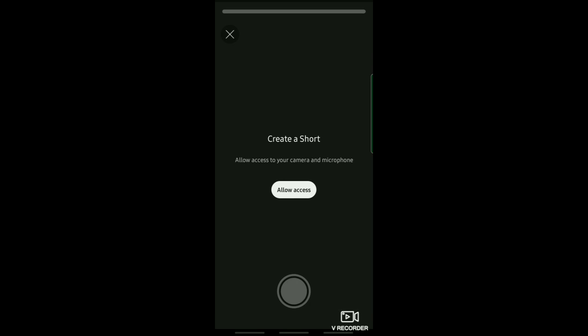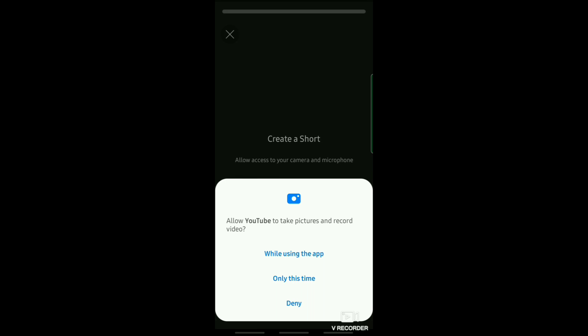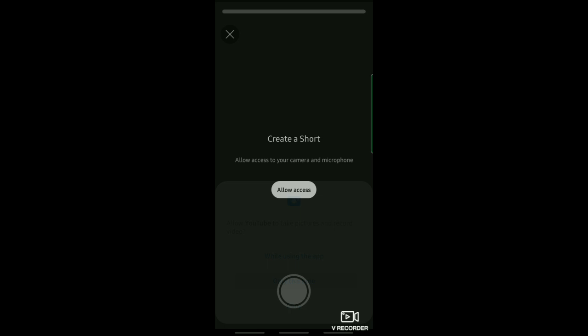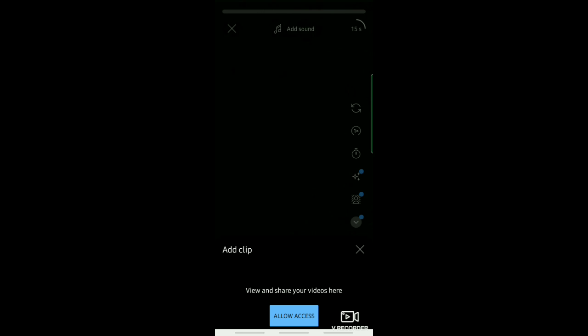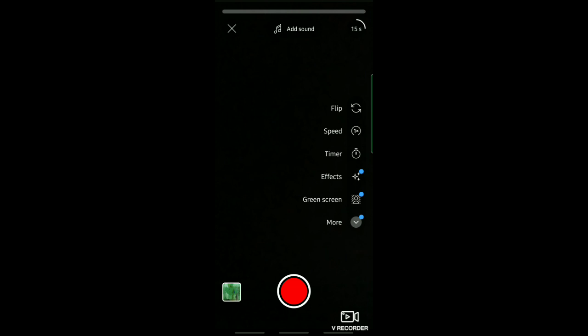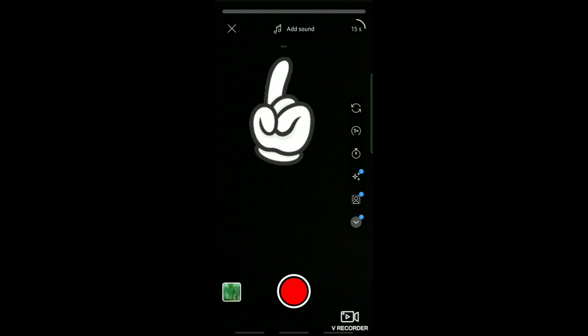So first, what you're going to do is to create a short video. You can upload any short video that you like. Now, after selecting the video, you can go ahead and then tap on Add Sound.